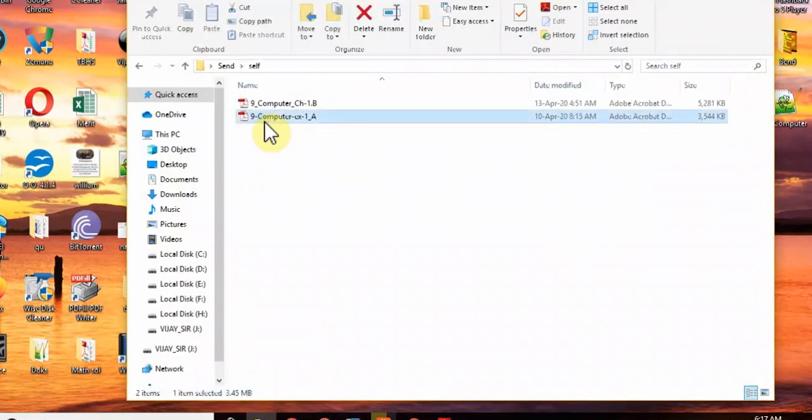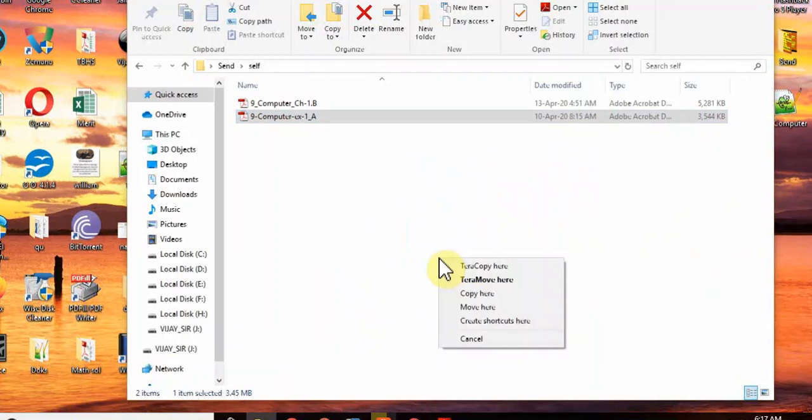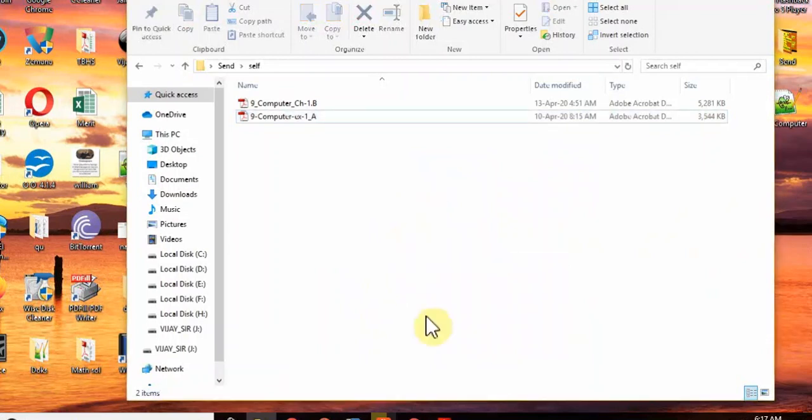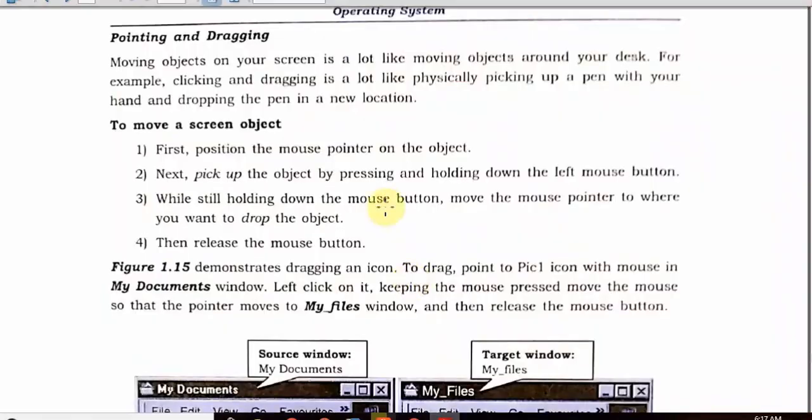I am picking this, and you can see I am able to drag this PDF. You can see here I am pressing the mouse button and I am dragging. You can see this is called dragging. If I want to place this file anywhere else, I can simply leave it. You can see it gives me certain options. So this is called pointing and dragging.